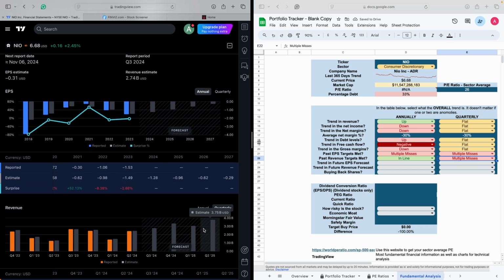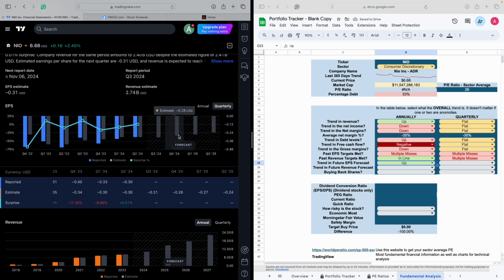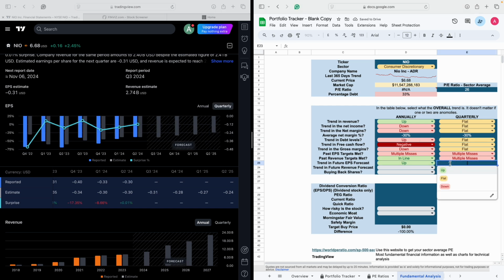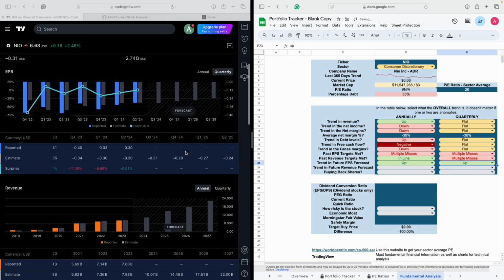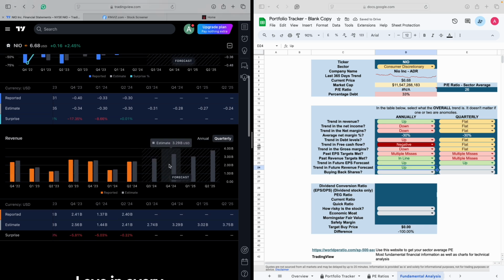Now going forwards, let's see what the predictions are. So this is going to get less and less negative. So it's going in a positive direction. So let's just say up. If I switch that to quarterly, again, positive direction. So let's just say up. Same thing for the revenue, positive. So let's just say up. Quarterly, overall is up.